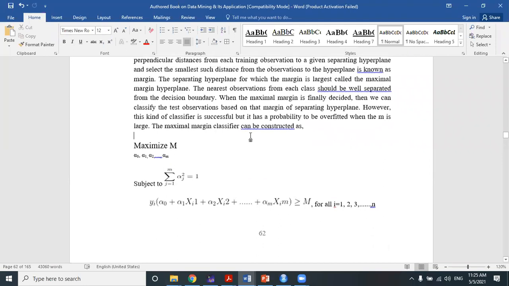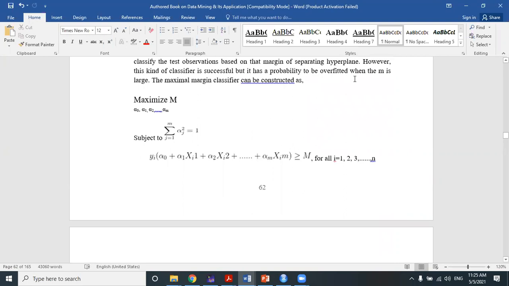however, this kind of classification is successful, but it has a probability of being overfitted when M is large. So overfitting is again a problem, just like in a decision tree. I already discussed overfitting. If you remember, when you apply the training observations to train your model, the model may give you 100% accuracy or 95% accuracy, a very good accuracy. But when you apply the test observations to the same trained model, it gives poor accuracy, suppose 50% or 40%.